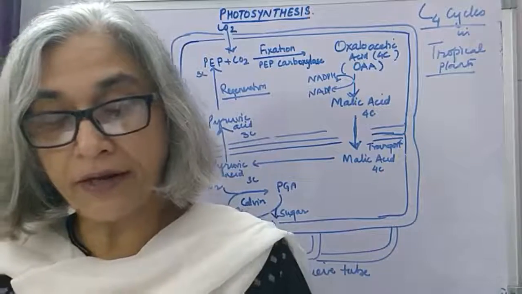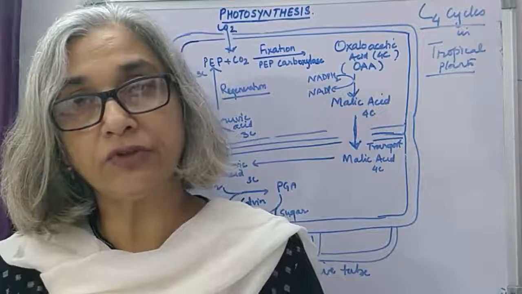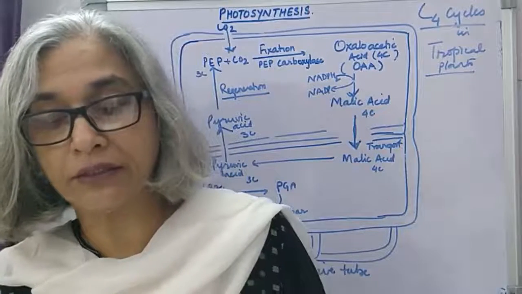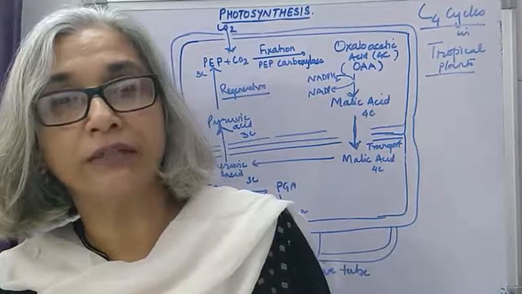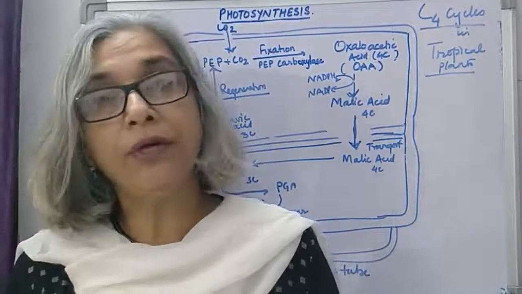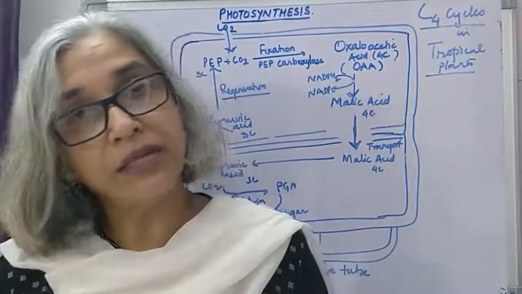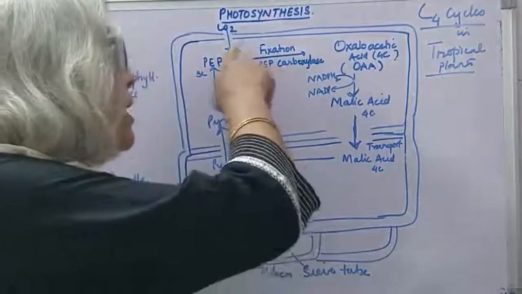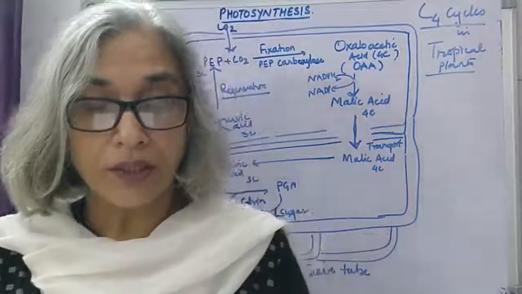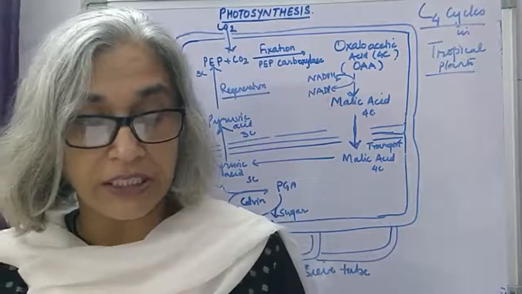Then the next character, the first product of photosynthesis in C3 plants is phosphoglyceric acid, which is a 3 carbon compound, whereas in C4 plants it is oxaloacetic acid, which is a 4 carbon compound. Then carbon dioxide fixation in C3 plants occurs only once, whereas in C4 plants we have seen it occurs twice, once in the mesophyll cells and once in the bundle sheath cells.